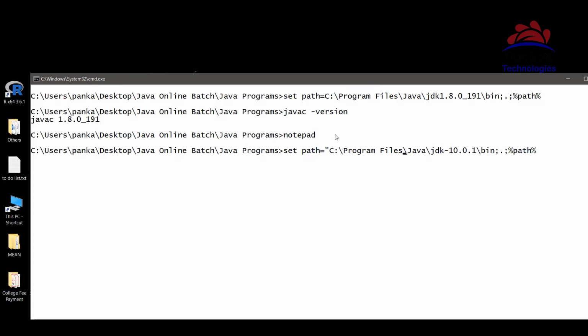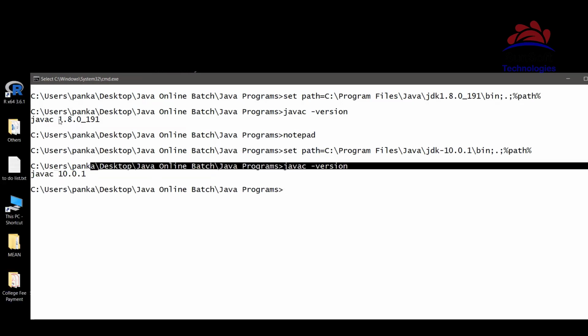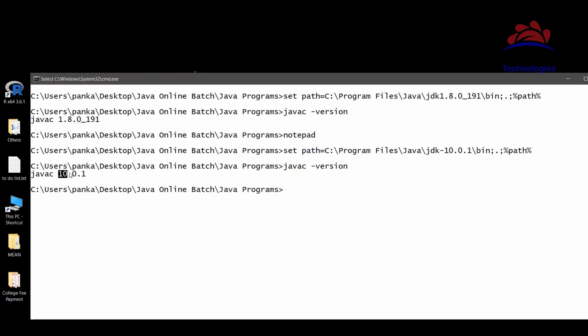Now you can notice after setting this path, if I now type javac space hyphen version, have a look. It is showing me javac 10 now rather than 1.8. It means now my compilation and execution will happen through this version of Java. So this is the command, set path, to do that.